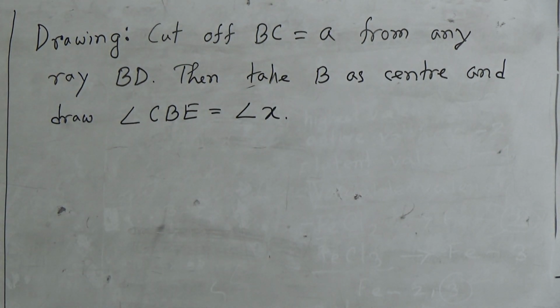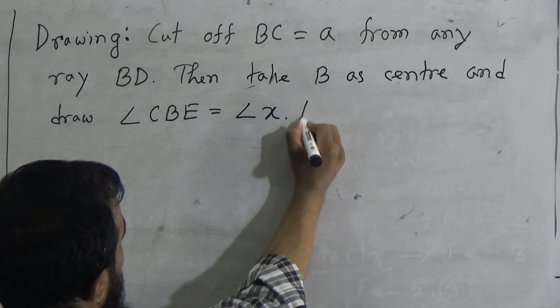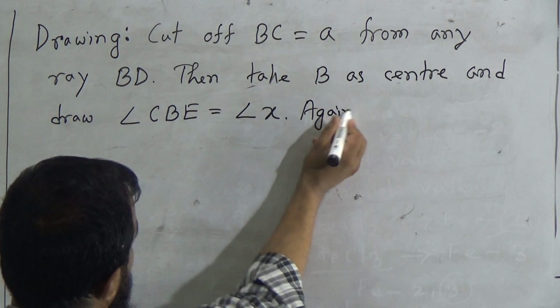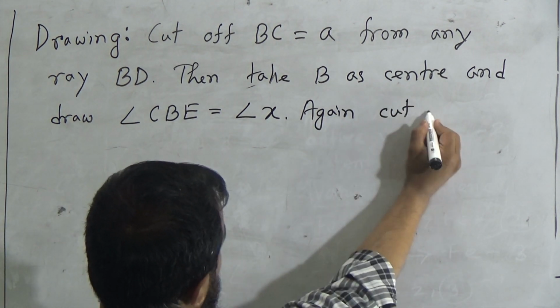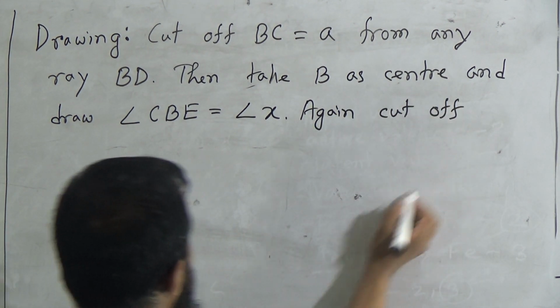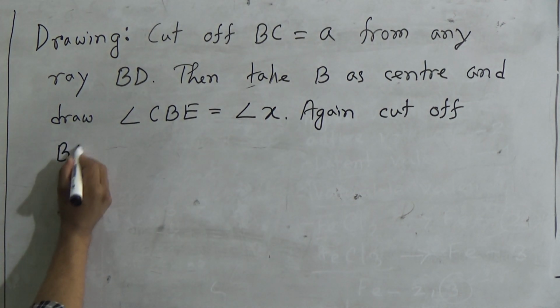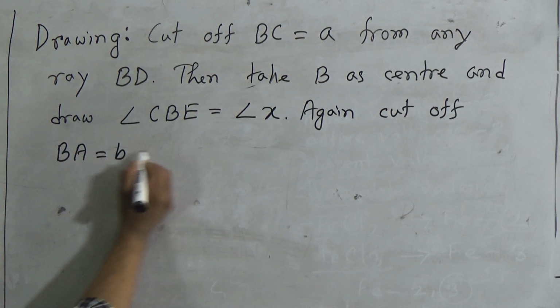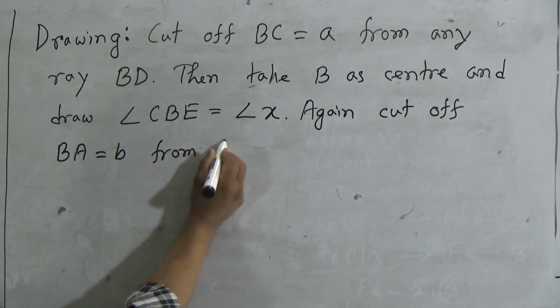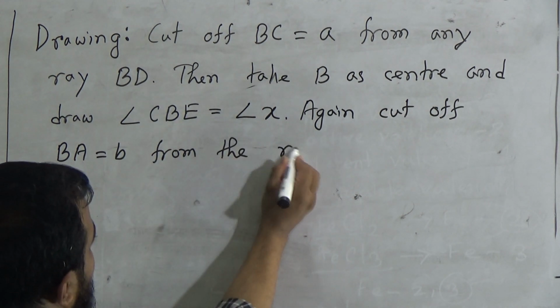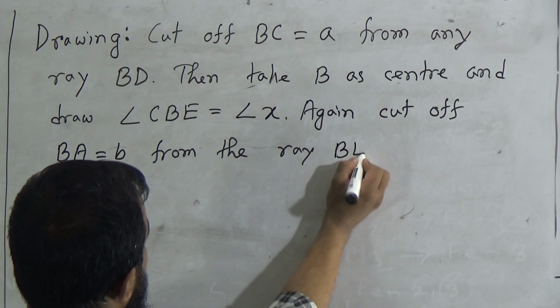From the ray BE we should cut off. Now again cut off BA equal to B from the ray BE.